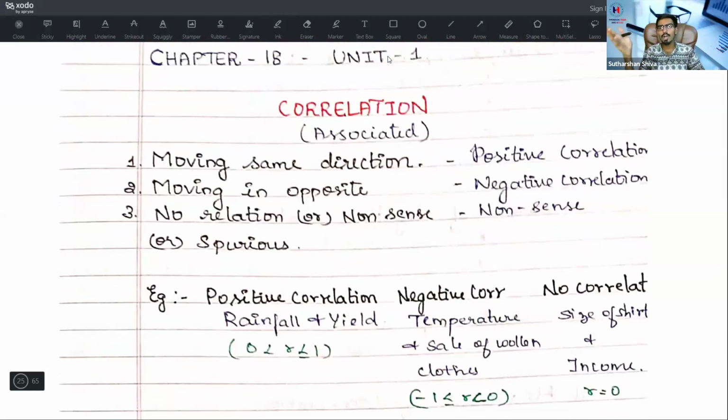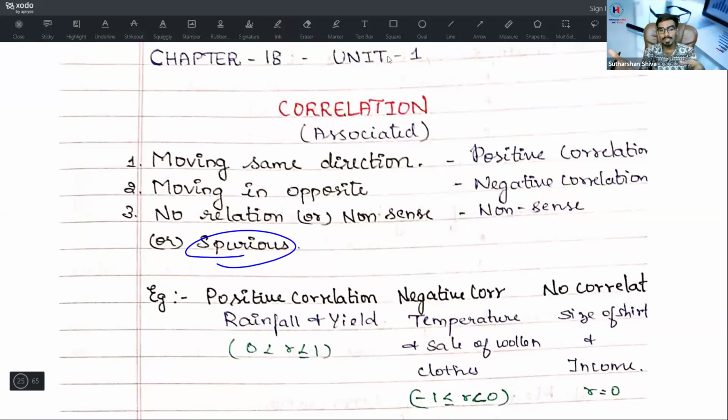Next, we will go with the correlation part. What is correlation? Correlation means an association. What is positive correlation? Moving in the same direction, that is direct proportional. What is moving in opposite direction? It is a negative correlation. When there is no correlation, a nonsense correlation or a spurious correlation, for example, the correlation between shoe and food, not at all related, not at all associated.